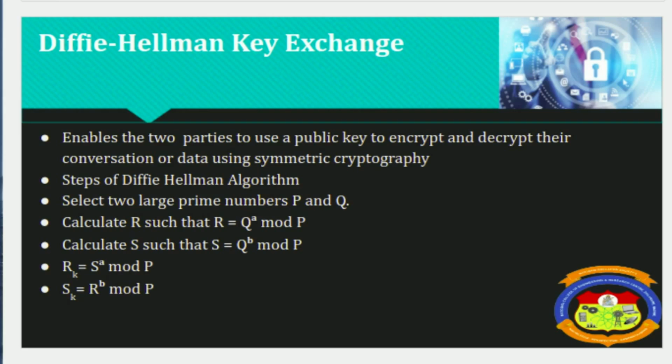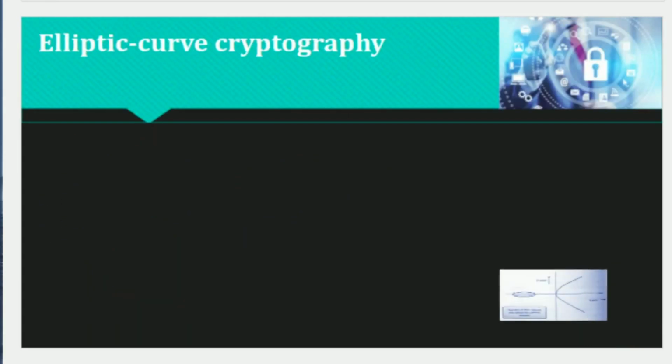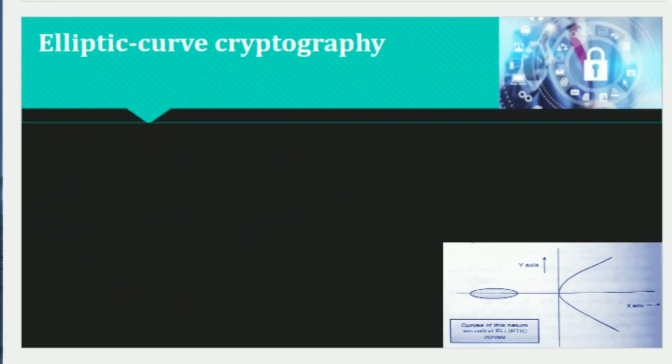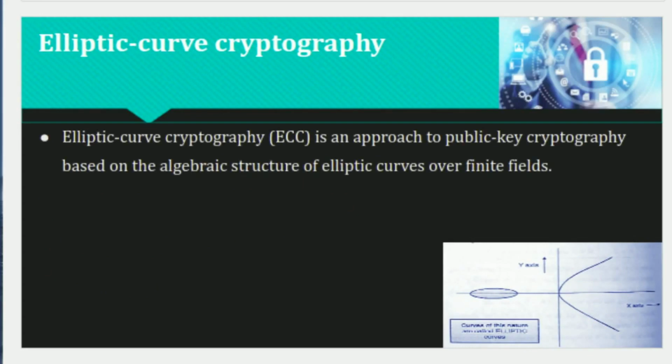Next, we will learn about elliptic curve cryptography. Elliptic curve cryptography is an approach to public key cryptography based on the algebraic structure of an elliptic curve over a finite field.